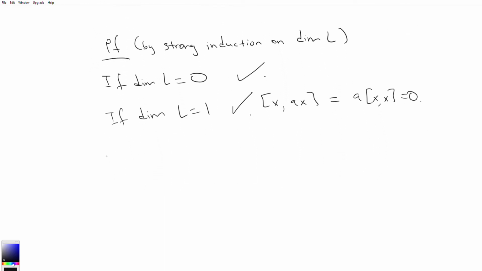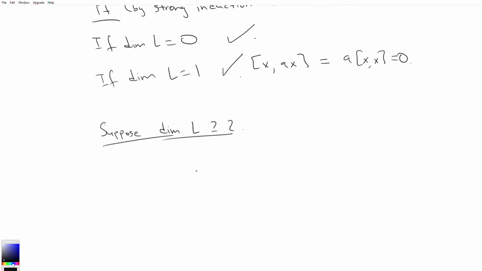So now suppose dim L is greater than or equal to 2. This is what we're going to look at now. We're saying that all the elements in L are ad nilpotent. So that implies that ad L, a subalgebra of gl(L), consists of nilpotent elements.